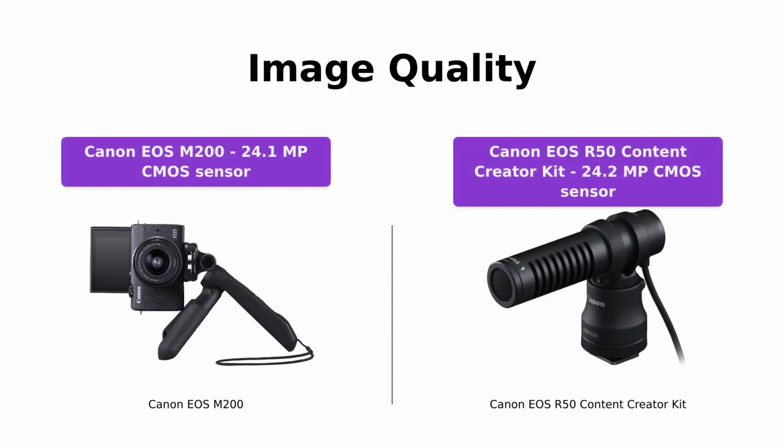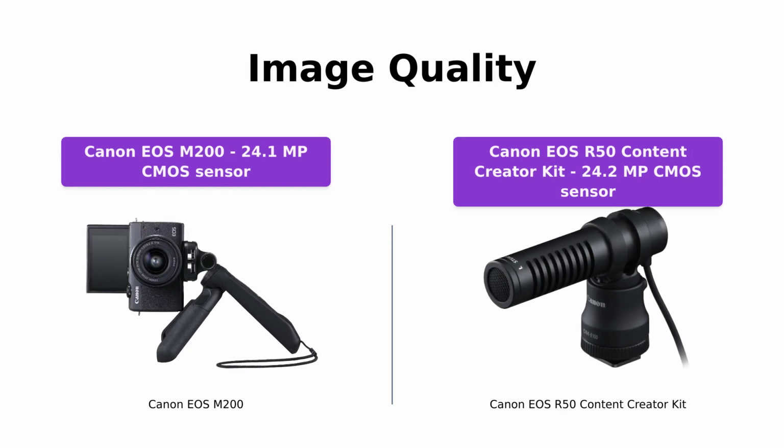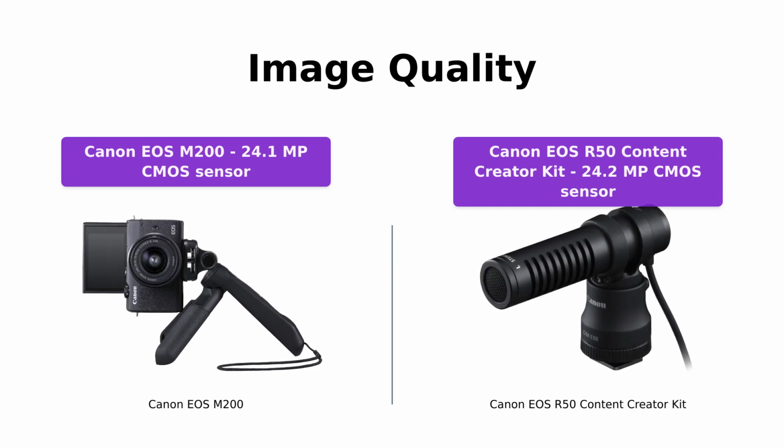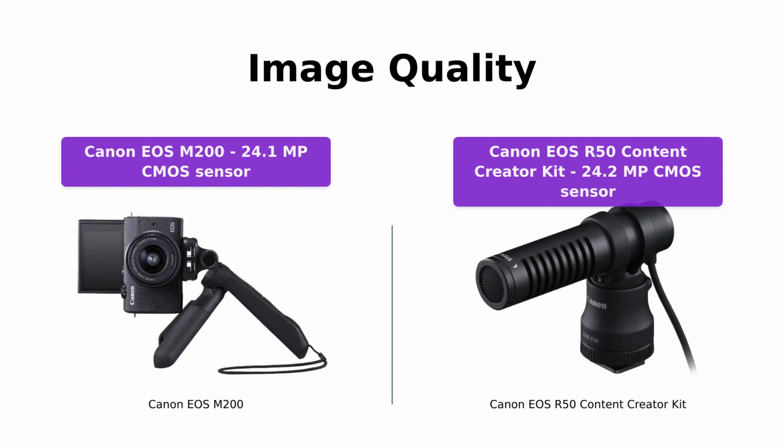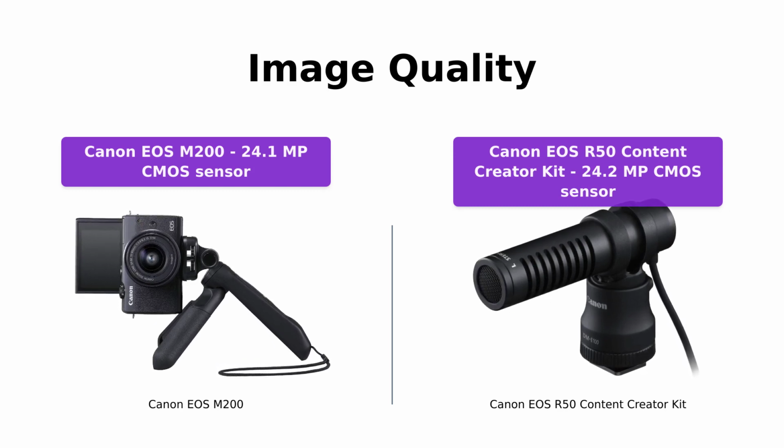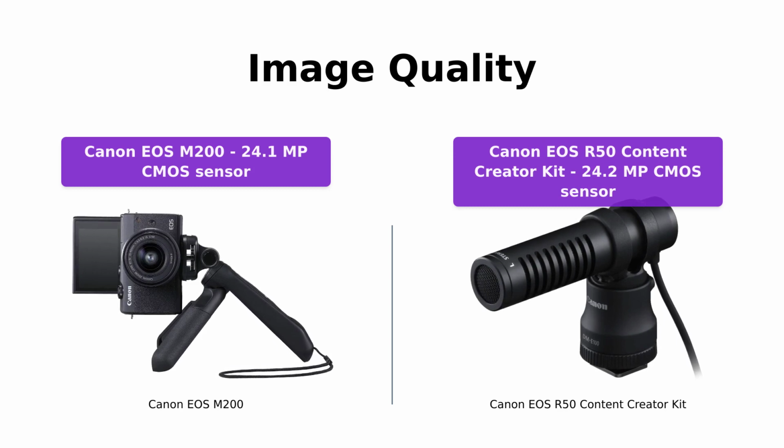When it comes to image quality, both cameras deliver outstanding results. The Canon EOS M200 features a 24.1 megapixel CMOS sensor, providing high-resolution images. On the other hand, the Canon EOS R50 Content Creator Kit boasts a 24.2 megapixel CMOS sensor, ensuring exceptional image clarity.